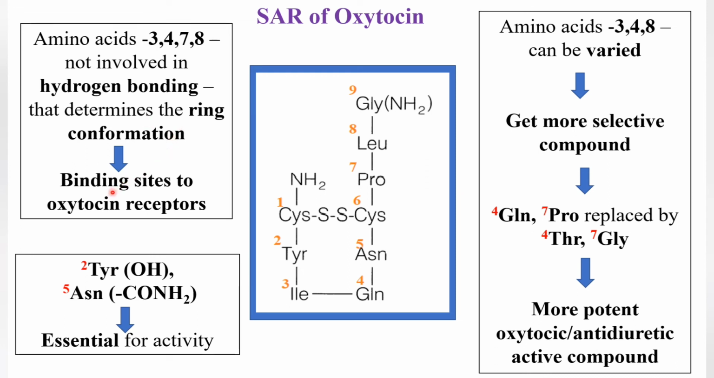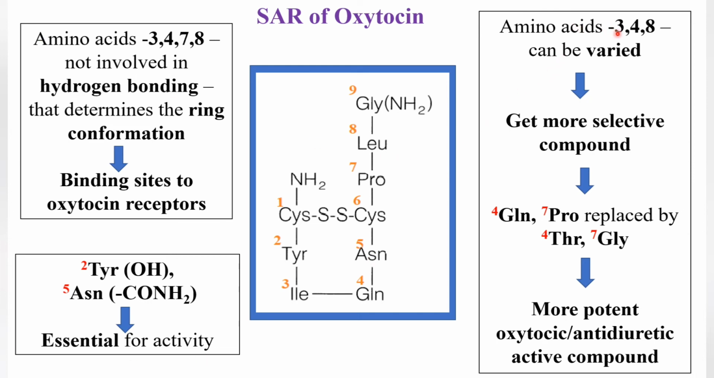So they act as the binding sites for oxytocin receptors. Which are the amino acids that act as binding sites for oxytocin receptors? They are 3, 4, 7, 8, that is isoleucine, glutamine, proline and leucine. The second amino acid, tyrosine, has a hydroxy group, and the fifth one, asparagine, has an amide function. So these two are essential for activity.